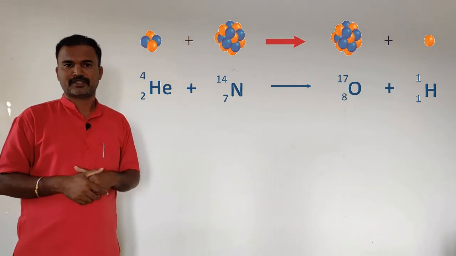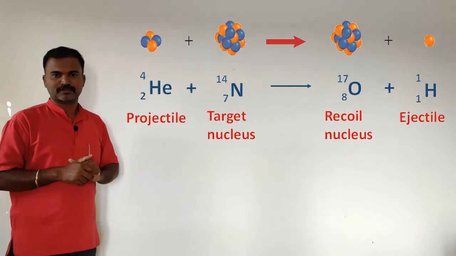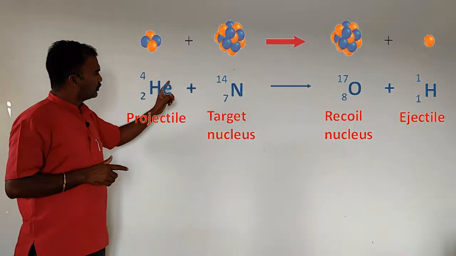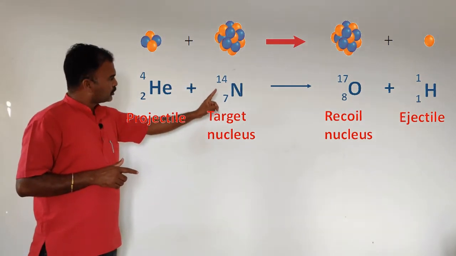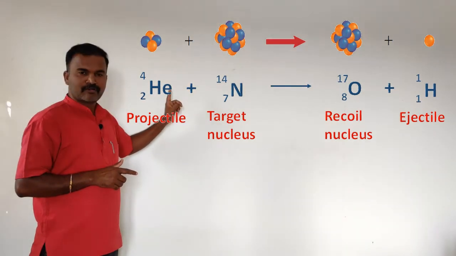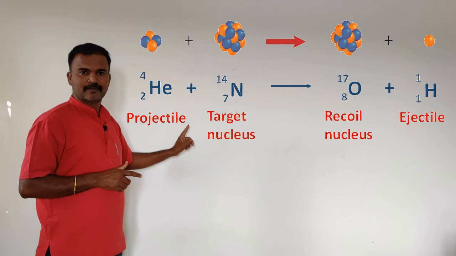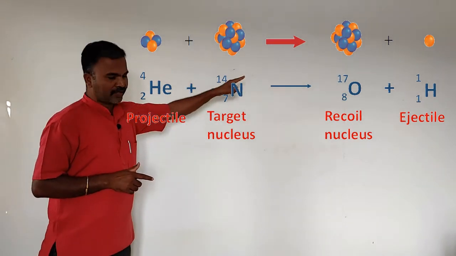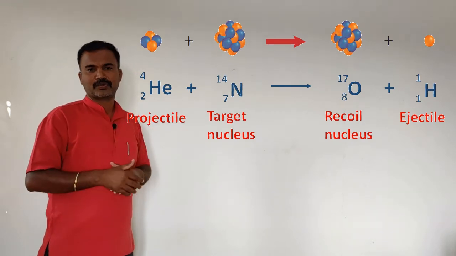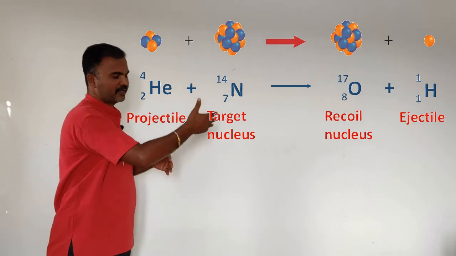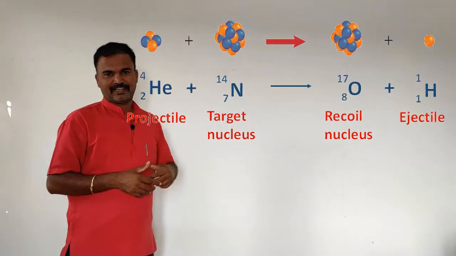It is a very interesting concept, of course. Now, consider this reaction. Here, the nitrogen is the target nucleus. It is bombarded by the alpha particle. Here, the alpha particle is the projectile, and it gives a new nucleus, oxygen, which is called the recoil nucleus, and it emits a particle, that is the proton. Here it is called the ejectile.